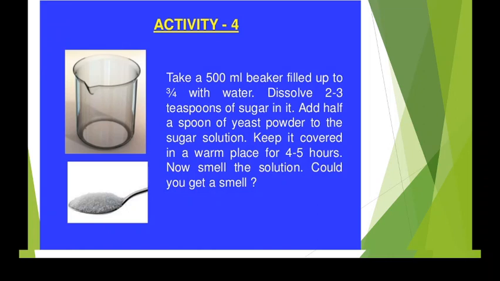So this is the next activity. Here we have to take a 500 ml beaker filled up to 3/4 with water. See, here is the beaker. It is filled with 3/4 of water. Then dissolve 2 to 3 teaspoons of sugar in it and add half a spoon of yeast powder in the sugar solution, and we have to keep it covered in a warm place for 4 to 5 hours. And later we have to smell the solution, because when you add sugar and yeast powder to the water, it will turn into alcohol, and you will have a different kind of smell.